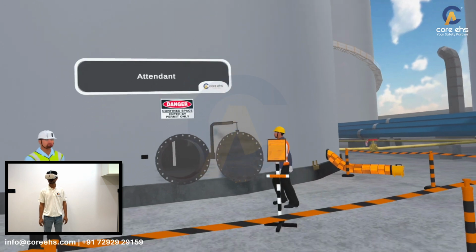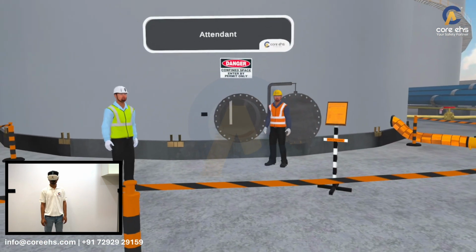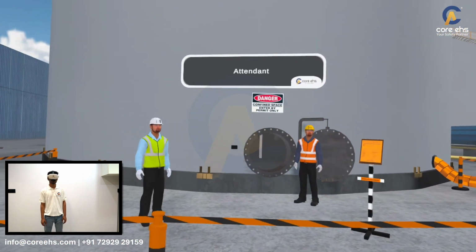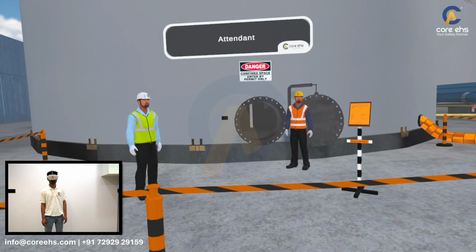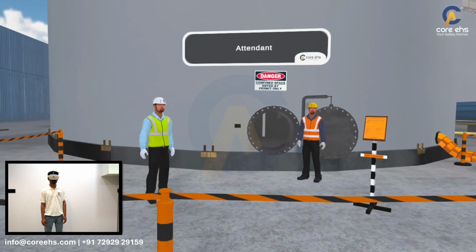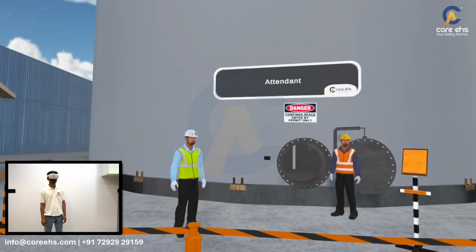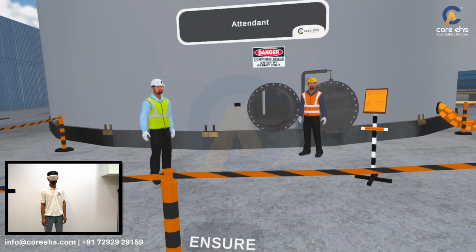Attendants understand hazards and emergency procedure before entry. During entry, they monitor entrance, maintain headcount, and manage communication. In post-entry, they ensure safe exit and report it to the supervisor. Click on Ensure button.